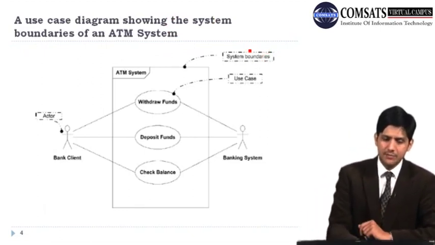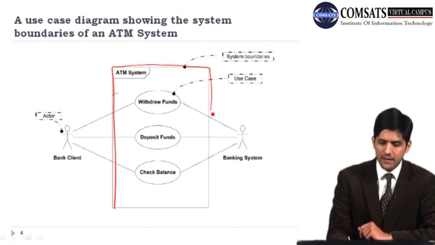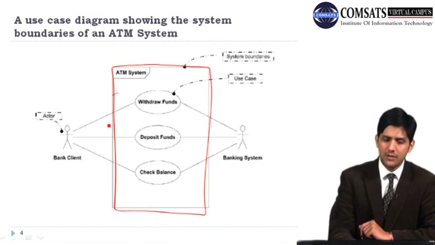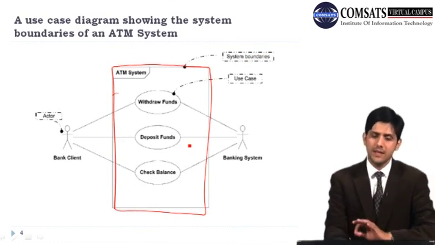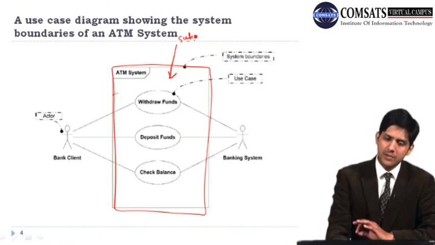If you look at this example, we say that this is my ATM system, and by drawing this rectangle we have said that this is the boundary of my subject, which is the ATM system.